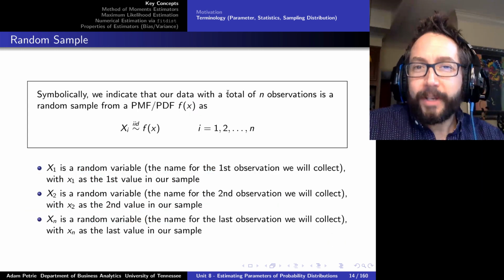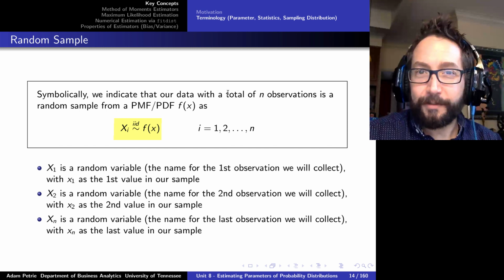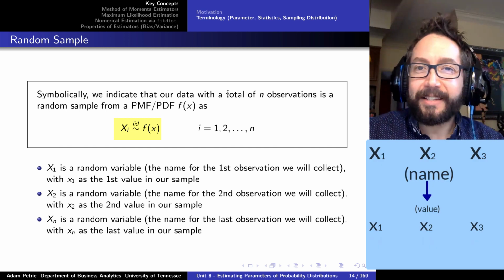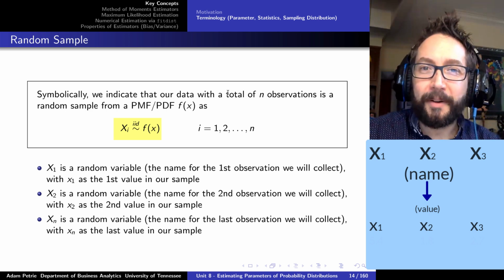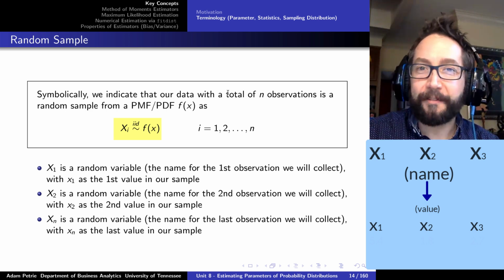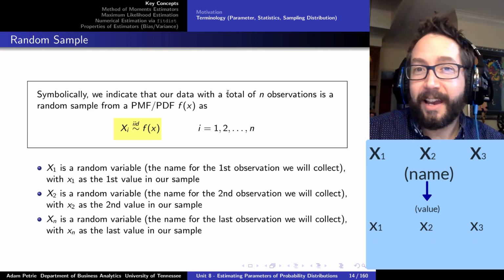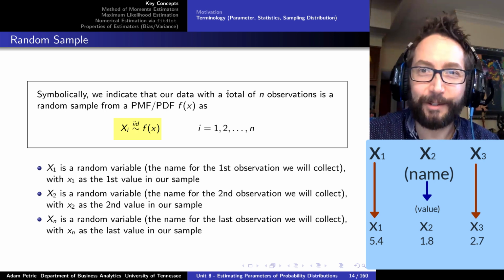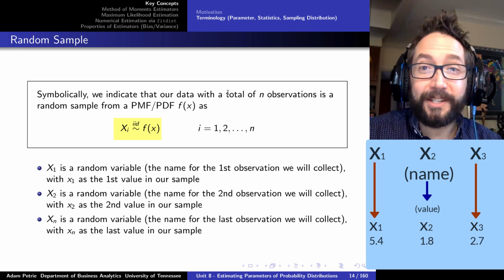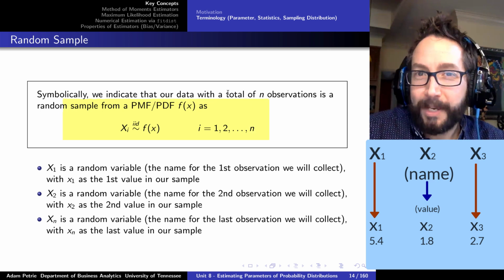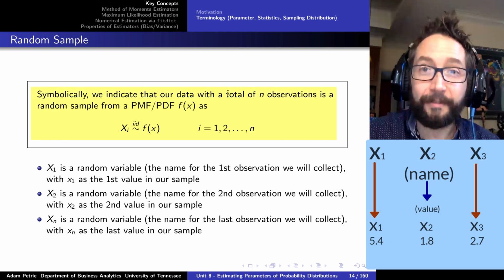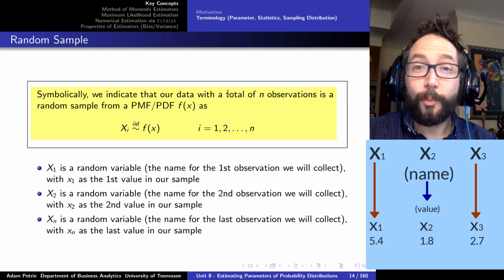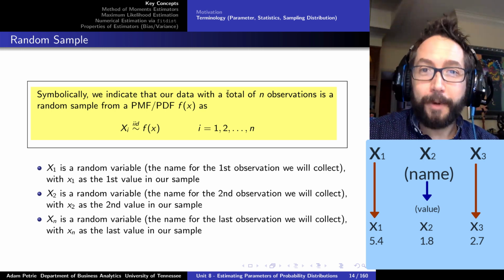And so that's where the twiddle notation arises that you've seen before when we discussed hierarchical models. What we're going to say is that x_i twiddle i.i.d. F. So essentially every single value of x that I collect, x1, the first value, x2, the second value, x3, the third value, so on and so forth, is all coming from the same data generating distribution with a PMF or PDF that we'll just denote by F, and all of the values that we're collecting are independent of one another. In other words, we have a random sample from our probability distribution.